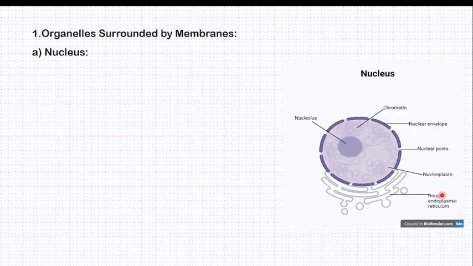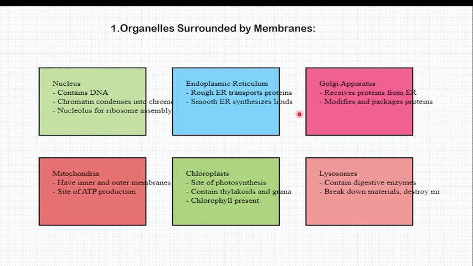So let me start with the organelles one by one. Here we have seen those organelles which are surrounded by membrane. If they ask you in multiple choice, among the following organelles, which one is surrounded by membrane? So this is the answer. Okay, don't miss. These organelles are surrounded by membrane. So let me start talking about each in detail.